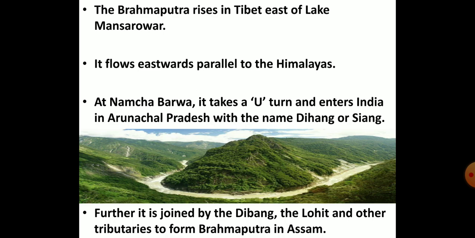It flows eastwards, and at Namcha Barwa it takes a U-turn and enters India in Arunachal Pradesh, forming the Grand Canyon. Here it is called the Dihang or Siang river. It is now joined by Dibang, Lohit and many other tributaries to form the Brahmaputra in Assam.